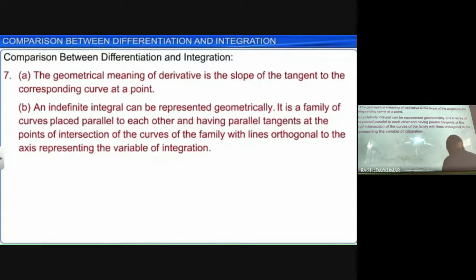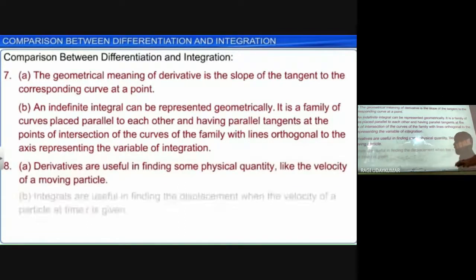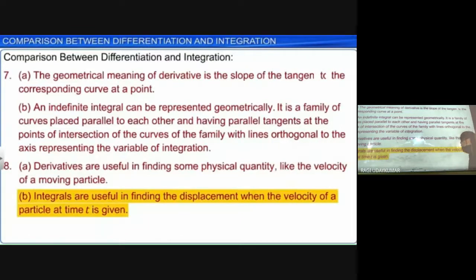The derivative is useful in finding physical quantities like the velocity of a moving particle. To find out velocity, we use the derivative. Integrals are used to find the displacement when the velocity of the particle at a time is given to you.